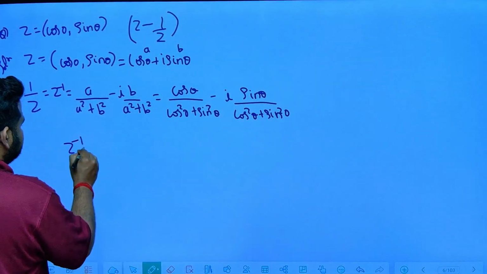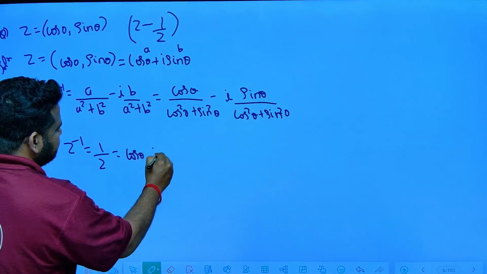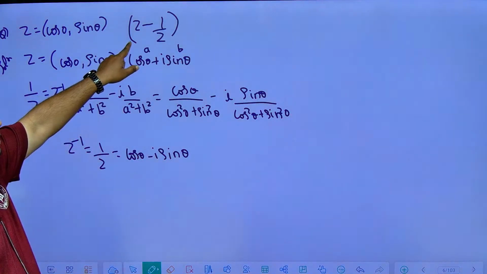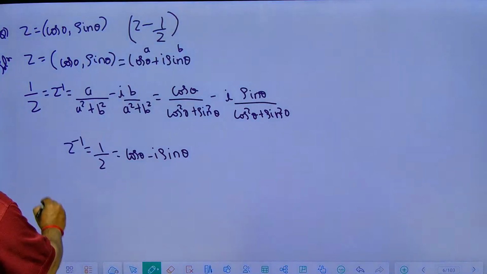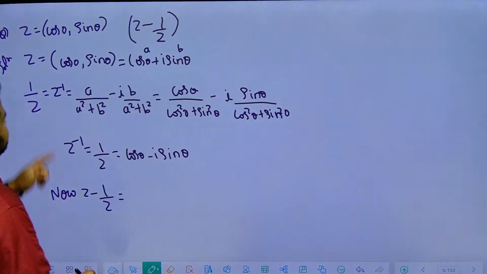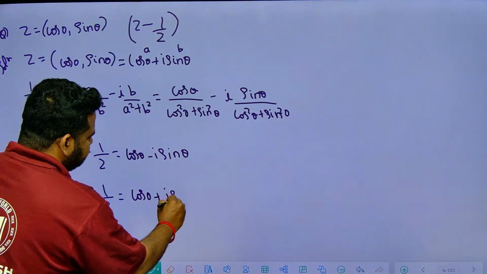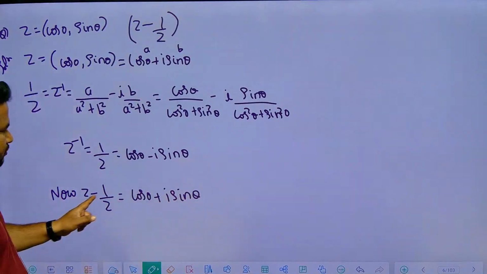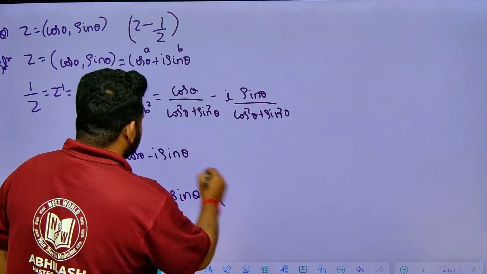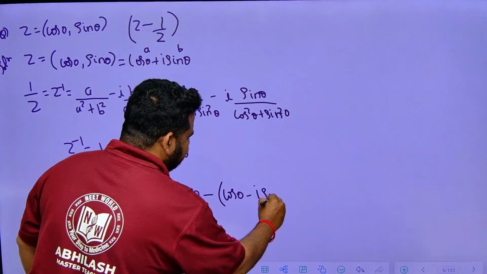So z inverse or 1 by z will become equal to cos theta minus i sin theta. Now they are asking us to find z minus 1 by z. z minus 1 by z will be equal to what? z is cos theta plus i sin theta, minus 1 by z. Let me write it like this: cos theta minus i sin theta.